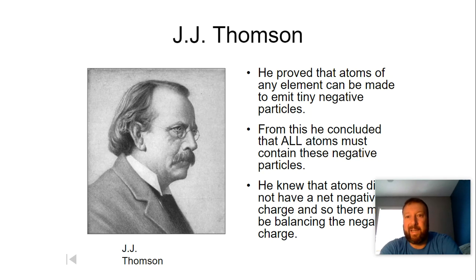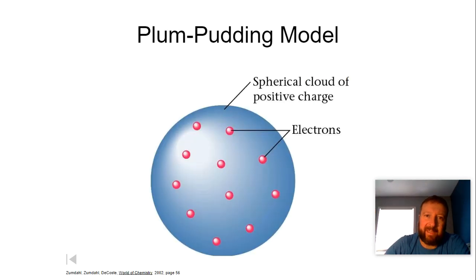So a couple of things that he was able to tell us is that the atom was composed of tiny particles, and they were negative in nature, but the atom itself was neutral. So eventually there had to be a positive that was found. He concluded that all atoms must contain these negative particles. And why all atoms? Because he tried many different gases, and all of them tend to have this particle. And like I said, it's no net charge. The atom is neutral. So therefore, if there was a negative, it had to be balanced out with this positive charge. And basically how he does that is the plum pudding